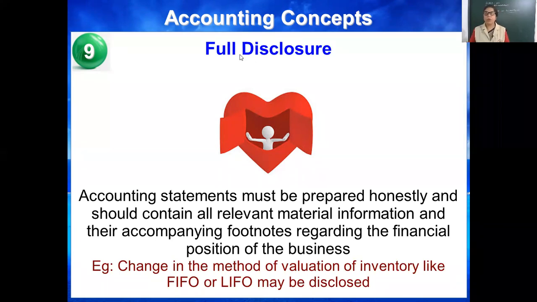They explained it to the investors. That's why the full disclosure concept says that accounting statements, what are the accounting statements?